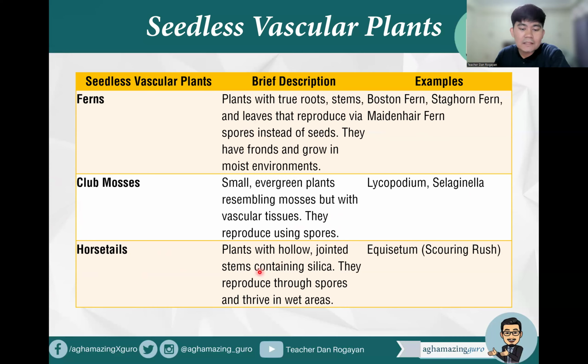Okay, examples of these are of course Lycopodium and Selaginella. Okay, horsetails are plants with hollow jointed stems containing silica. They reproduce through spores and thrive in wet areas. Equisetum or the scouring rush is an example of a horsetail. So all of these are again seedless vascular plants.